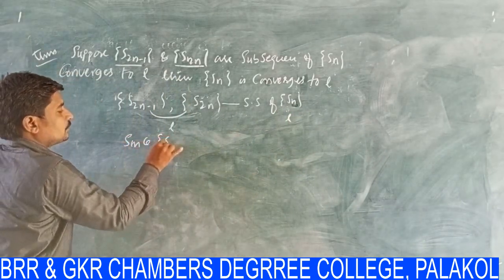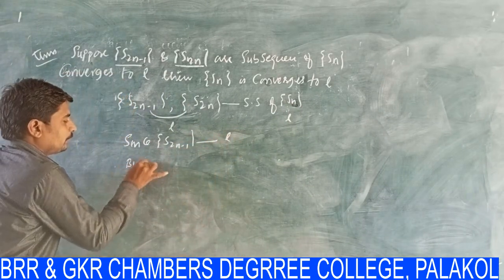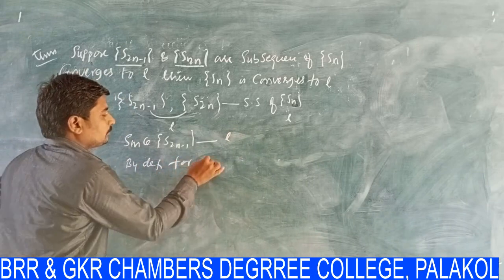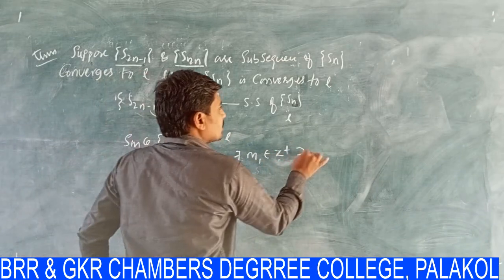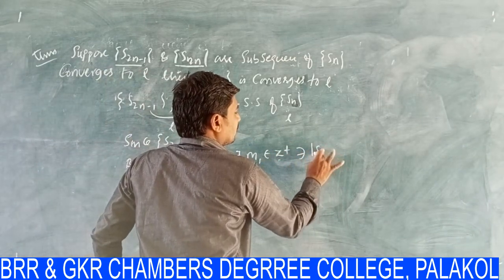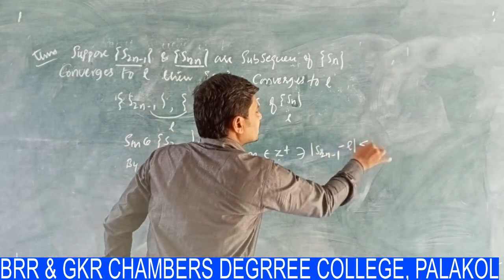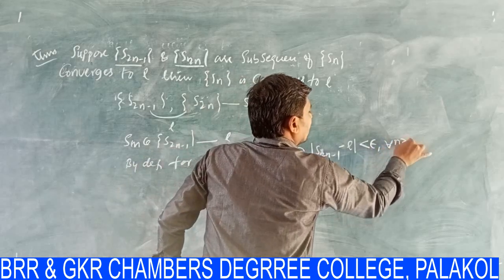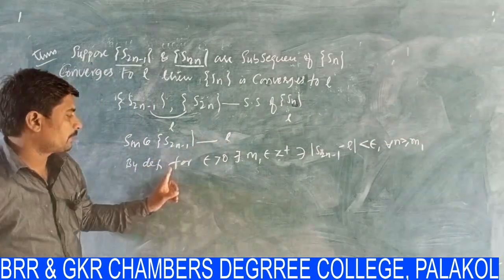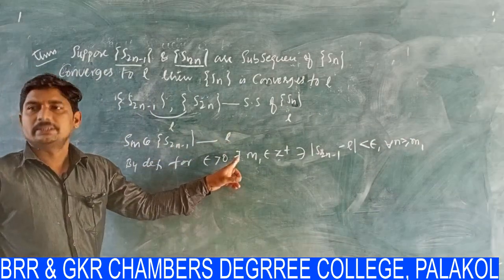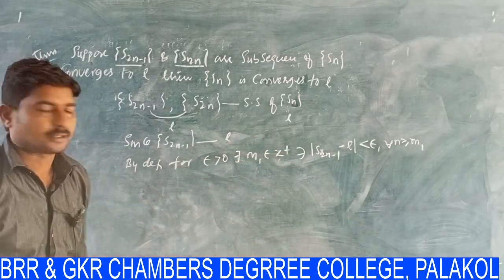Since the sequence S2n minus 1 converges to L, by definition we can write: for epsilon greater than 0, there exists M1 belonging to Z plus such that modulus of S2n minus 1 minus L is less than epsilon for all n greater than or equal to M1.